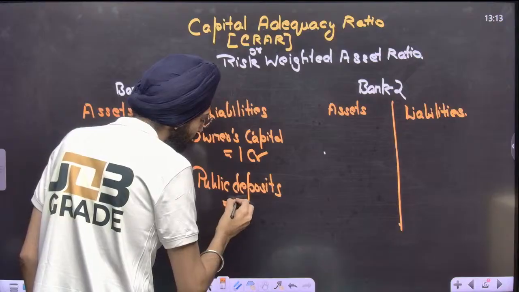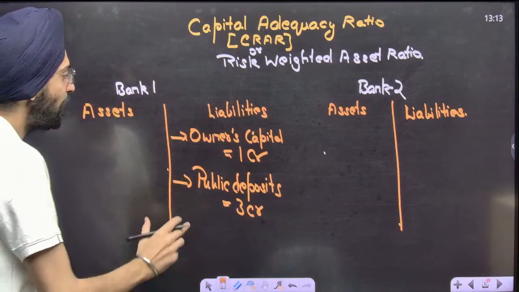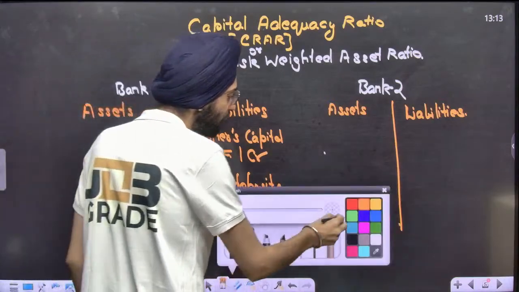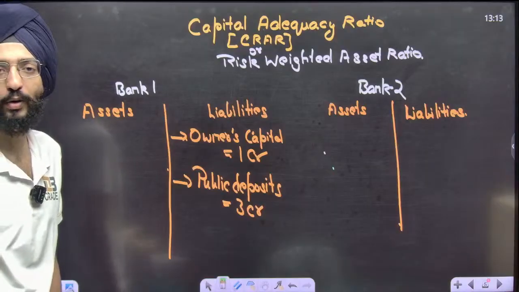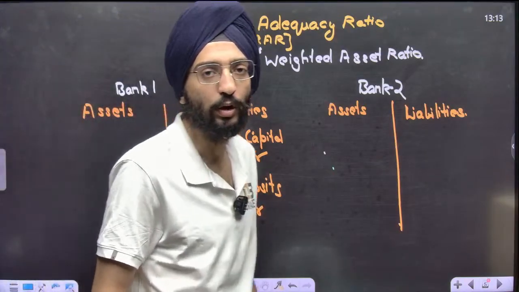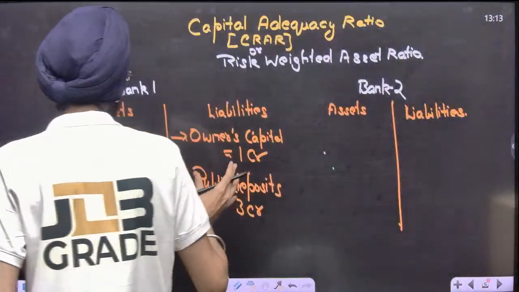Suppose it's 3 crore. Now what happens? This particular bank will lend, because the primary function of banking is lending to earn money out of interest. That's the main function of a bank. They're going to lend this money.